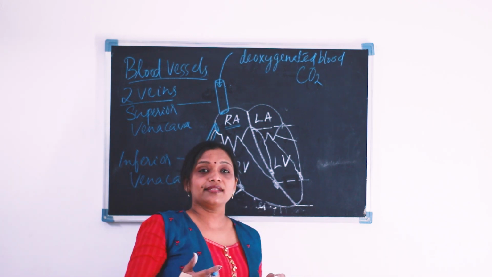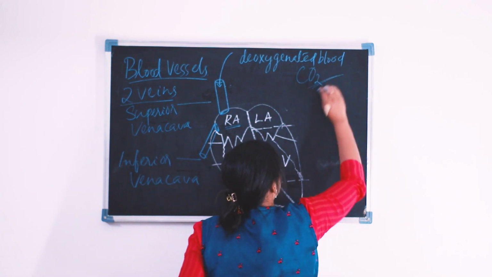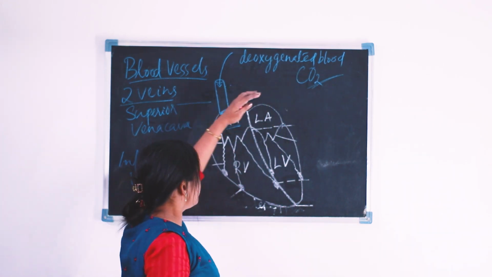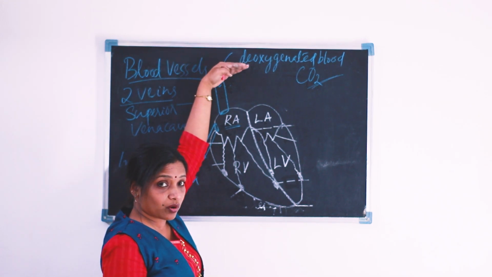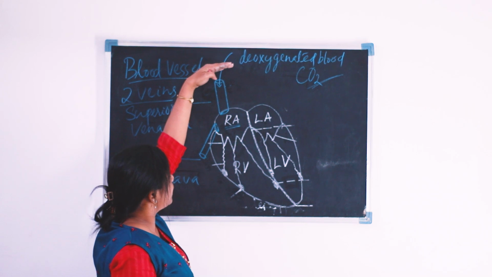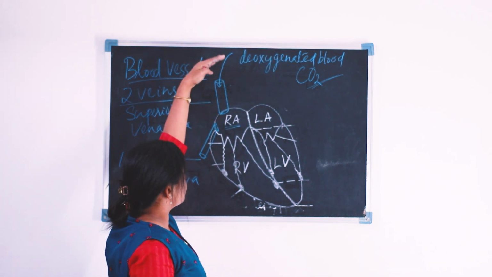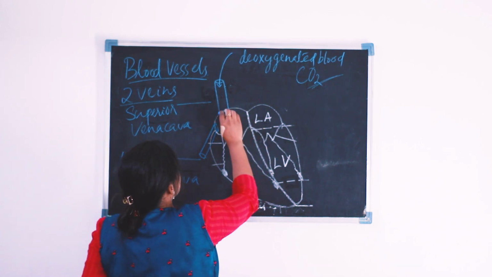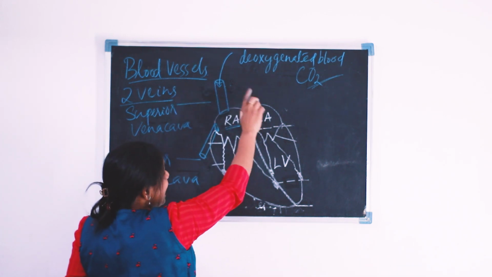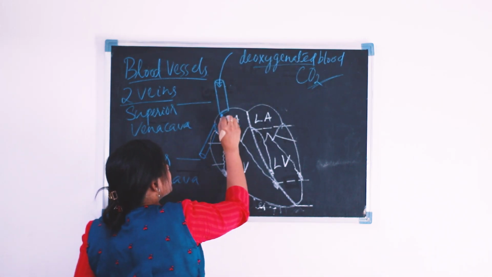After cellular metabolism, there are waste materials, and the gaseous waste carbon dioxide is formed in our body. So from the top portion of the body above the heart, like our head, face, neck and arms, the superior vena cava carries the deoxygenated blood into the right auricle.